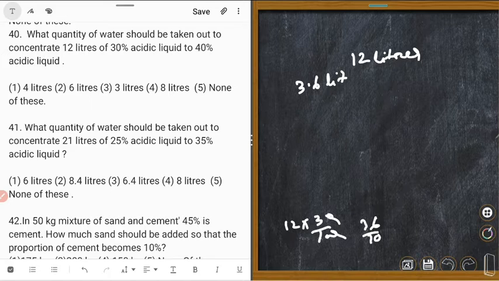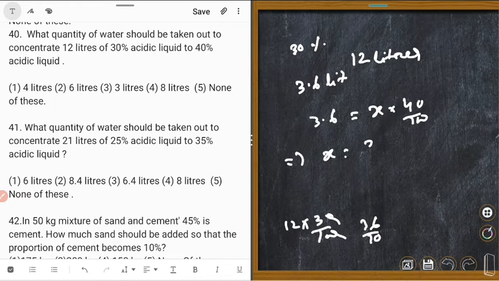And this is 30%, and it should be how many percent? 40%. So 3.6 liter is 40% of x. Implies that x is equal to 36 upon 10 into 100 upon 40.